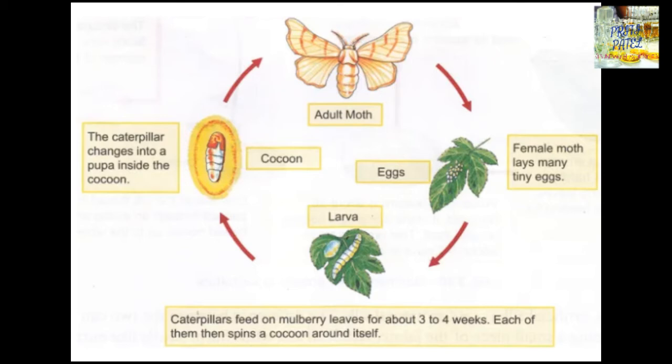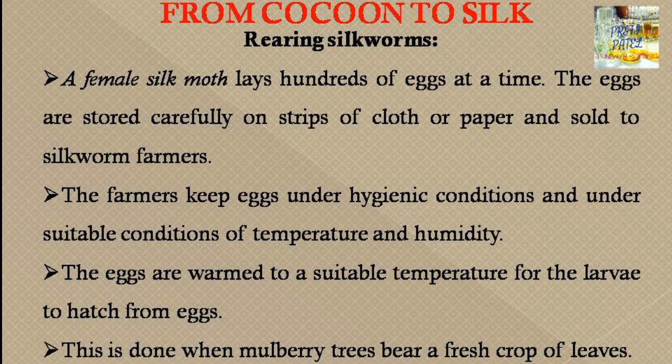Each of them spins a cocoon around itself. You will see in the larval stage, the caterpillar changes into a pupa inside the cocoon, and this cocoon is actually used to draw the fibers from inside. Now we will see how this cocoon is reared to form silk.